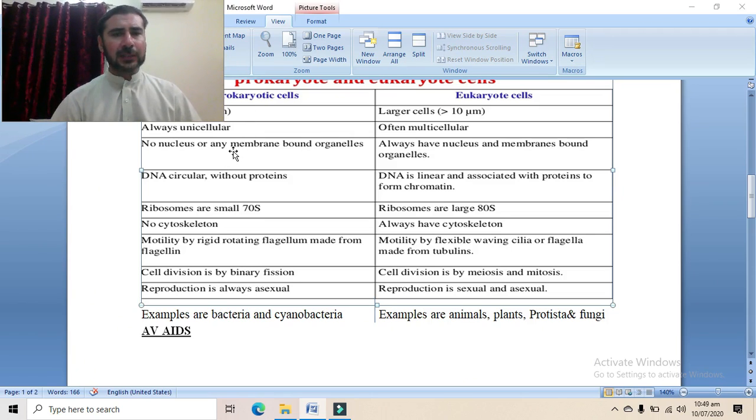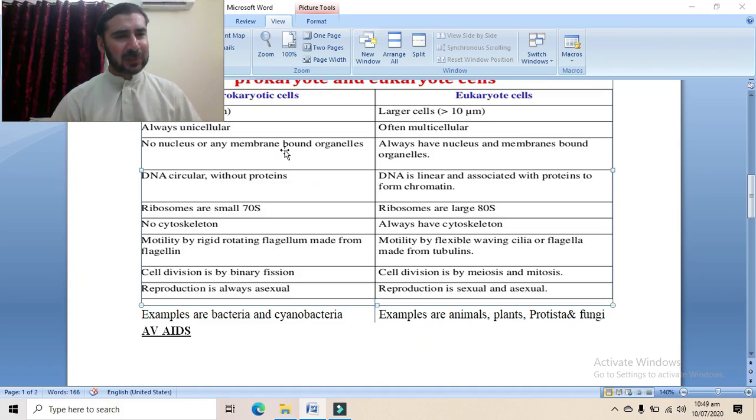So prokaryotic cells do not have any organelle which is covered by membrane. They don't have a nucleus. Nucleus is basically a double membrane structure which is found only in eukaryotic cells. But prokaryotic cells do not have any nucleus and any other membrane bounded organelle.